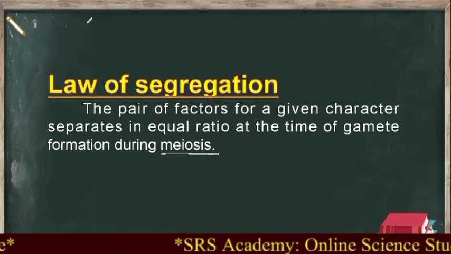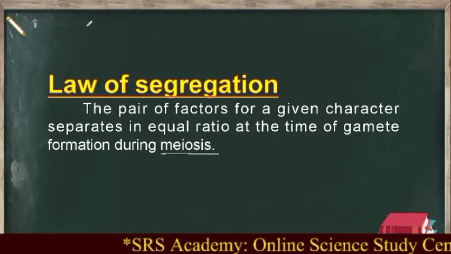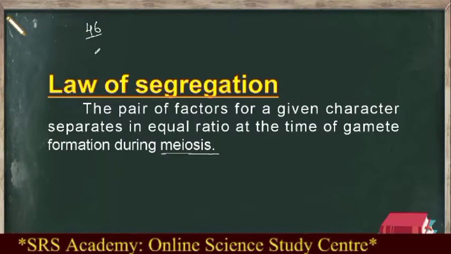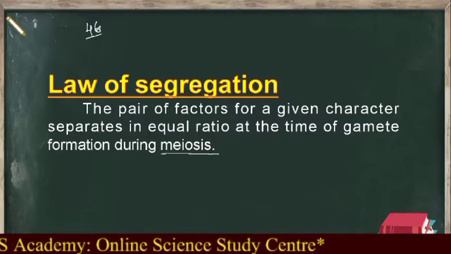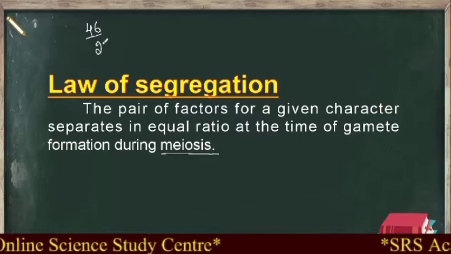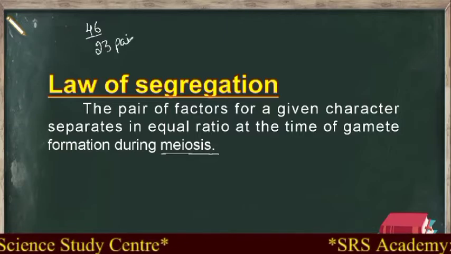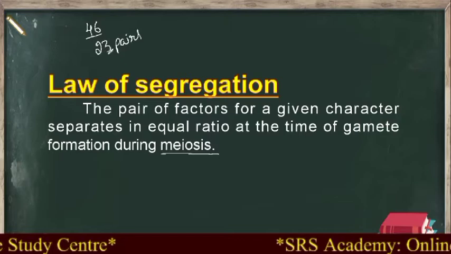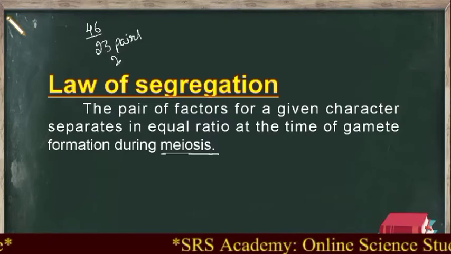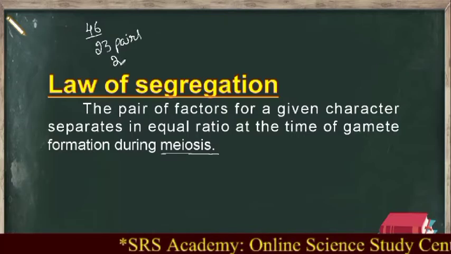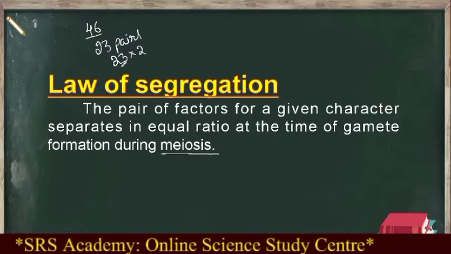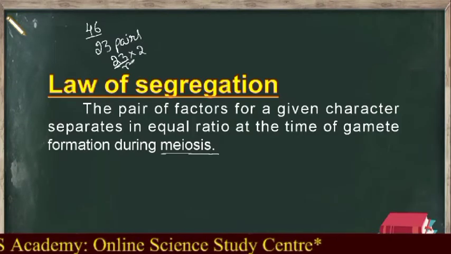For example, in a human cell, I think you know how many chromosomes a human cell contains? 46 chromosomes. Do you remember that? Yes. And if you convert this 46 into pairs, what will it become? It will become 23 pairs, right? And this 23 pairs, how can we write it? It is 23 into 2. So here this 23 we can call n.